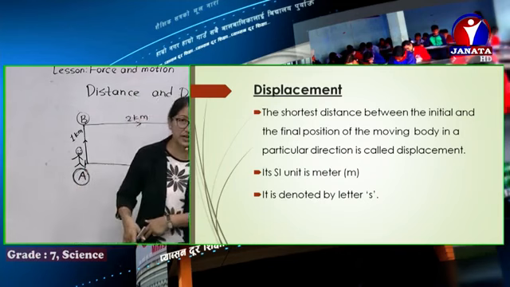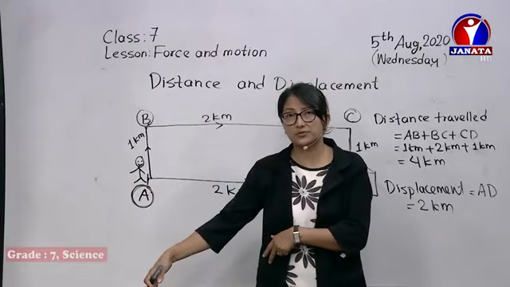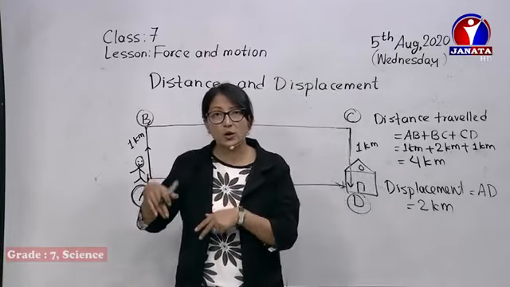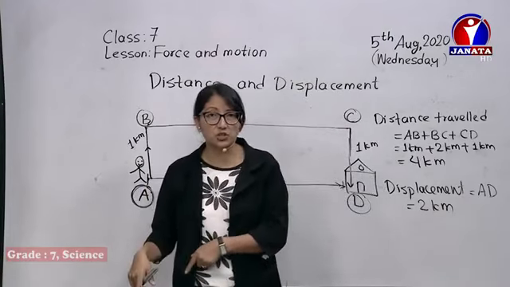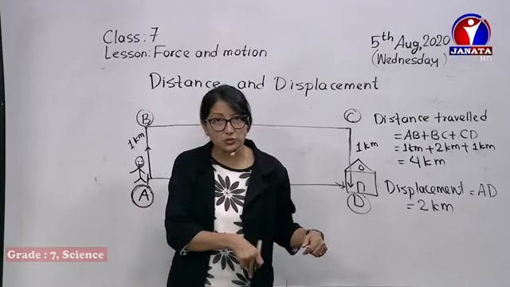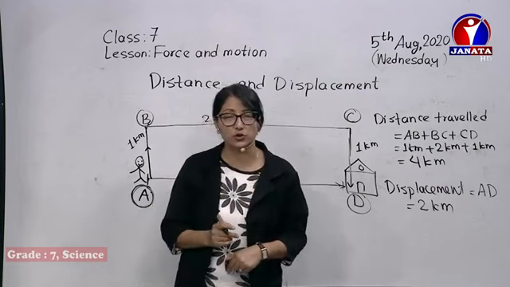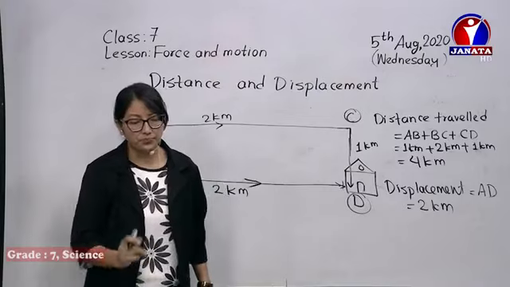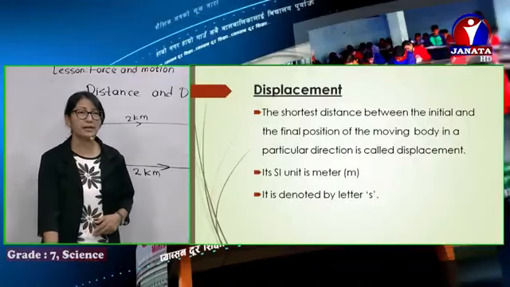If I move one step left, then I am 2 steps displaced. But if I move one step back again, then I am only one step displaced from the original position, but my actual distance traveled is 1 plus 1, 2, and one more back, 3. Its SI unit is also meter, and it's also denoted by S.